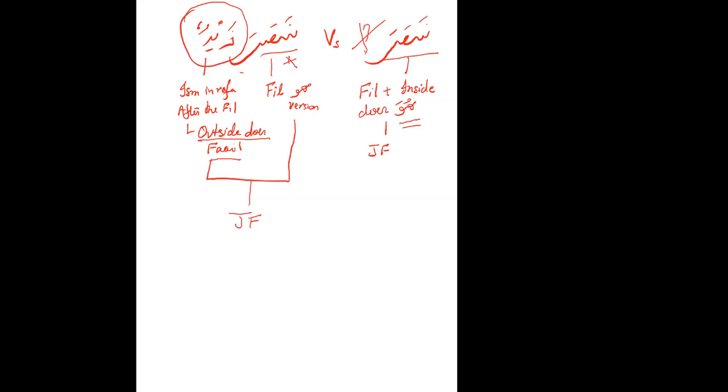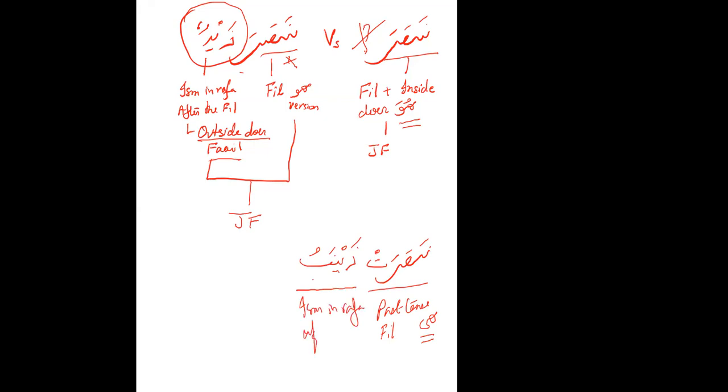Okay? So this was inside doer versus outside doer. It happens with the hiya version too. If I say Nasarat Zainabu, right? So Nasarat is your past tense fi'l and it is a hiya version. So we can see if there is an outside doer. When we see what comes after, we have an ism in rafa' and after the fi'l.